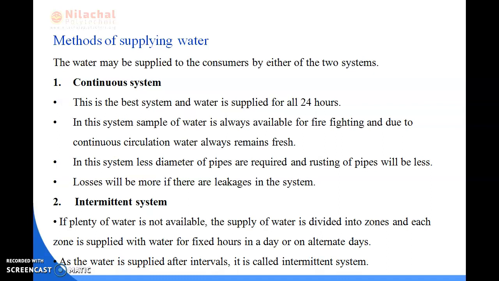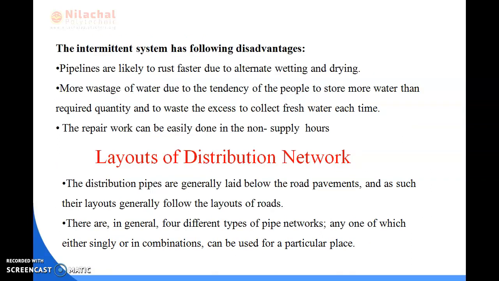Okay, on alternate days, in fixed hours, the water is supplied. As the water is supplied after intervals, it is called an intermittent system. Next, the intermittent system has some disadvantages.